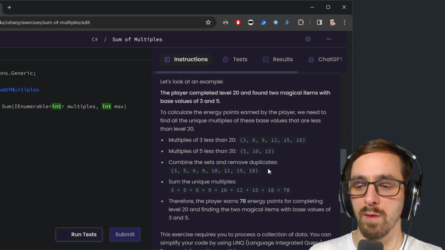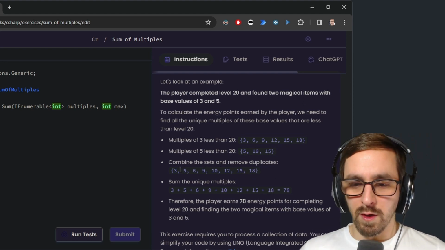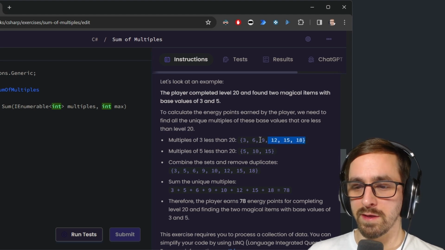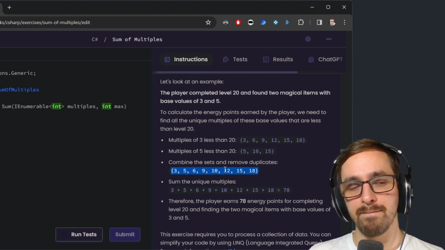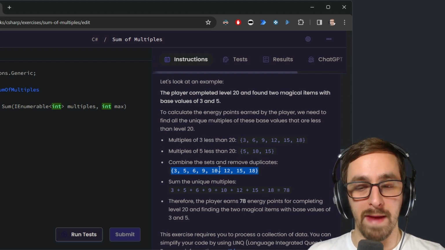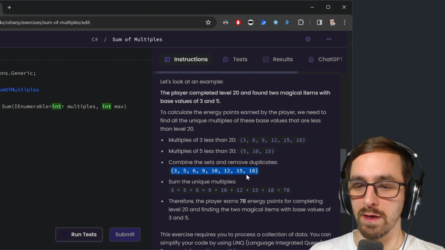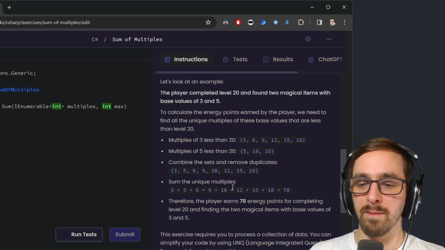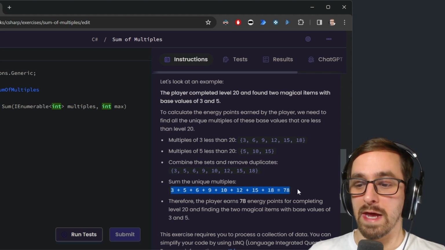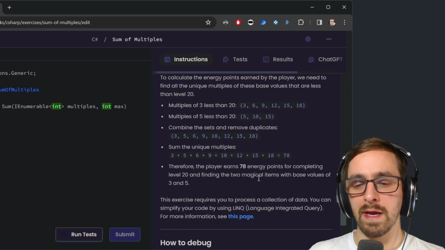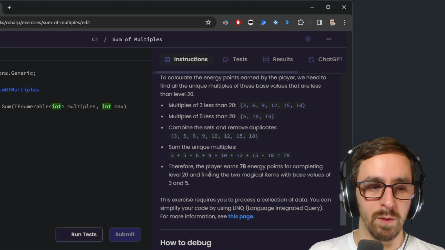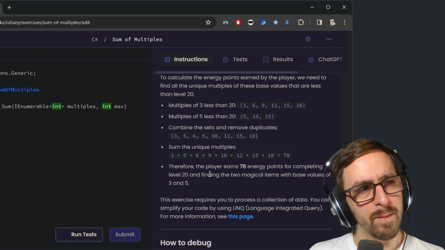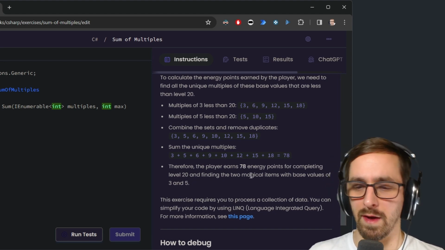Combine the sets and remove duplicates. So you combine them, so you could append this list to this list. Then you remove duplicates. That can be a LINQ query. And I bet what I'll do is write the logic to do it manually, and then go update it to a LINQ query. Sum the unique multiples. I used to just add them together. That also can probably be done by LINQ. Okay, I can conceive of that. Trying to imagine how that actually works. I think there might just be a function in LINQ that does that. I don't know. We'll see.